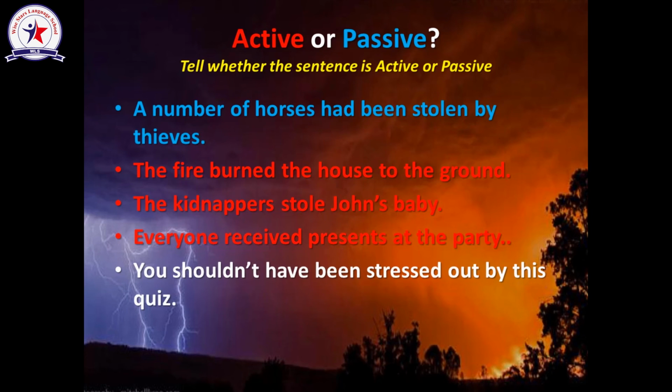You shouldn't have been stressed out by this quiz. I do have verb to be, which is shouldn't have been. This is verb to be in the modal form, or in the perfect modal form. And I do have the verb stressed, which is the past participle of stress. And I also have the words by this quiz. So, for sure, this sentence is a passive sentence.